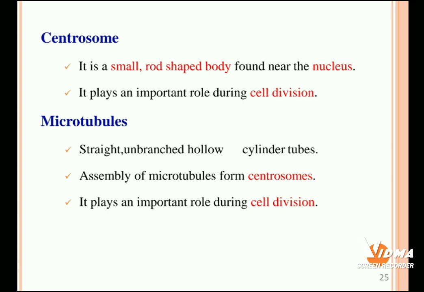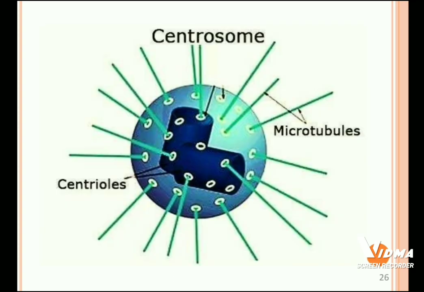Then microtubules, they are straight, unbranched, hollow cylindrical tubes. An assembly of microtubules forms the centrosomes. These also play an important role during the cell division process. So this is the structure of centrosomes.